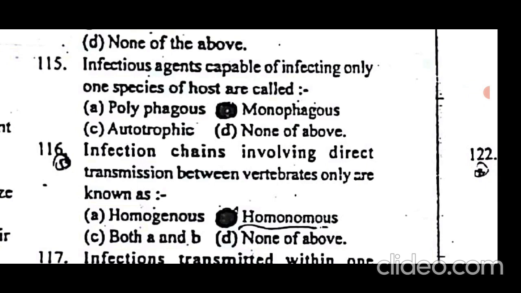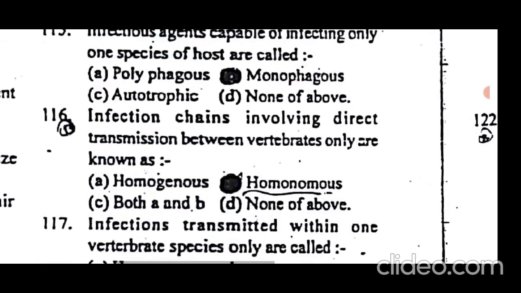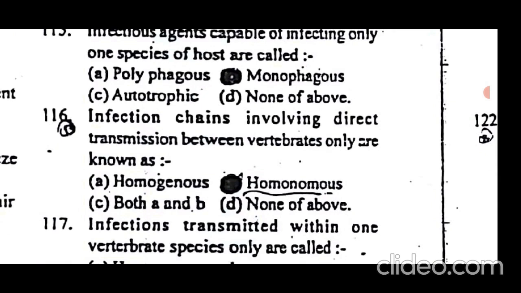Infection chains involving direct transmission between different vertebrates only are known as homonomous. Homonomous means that an infectious agent has the capability to infect different vertebrates.